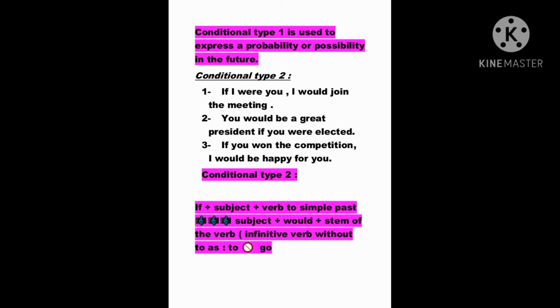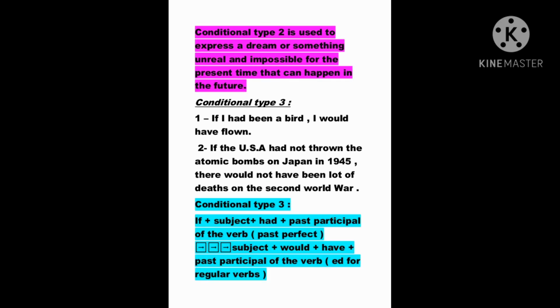So as you see, we also have a subordinate clause and a main clause, two parts. Now for its uses, we use it to express a dream or something unreal and impossible for the present time that can happen in the future. So in the present time, it's impossible to do the condition or to have the result, but in the future, who knows, it might be realized. This is for conditional type 2.